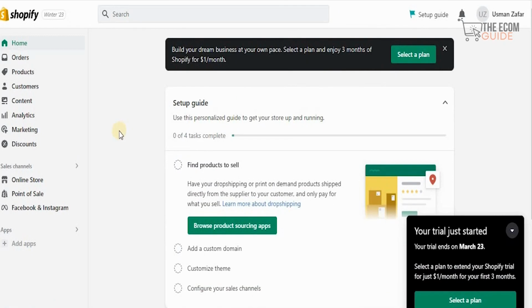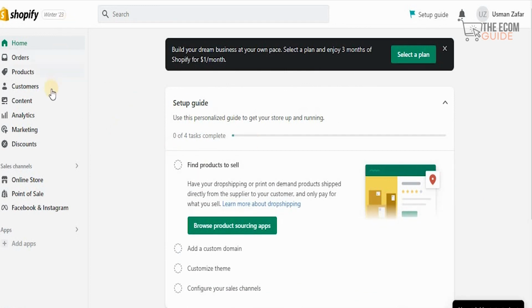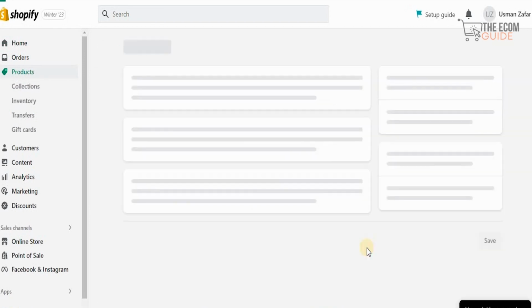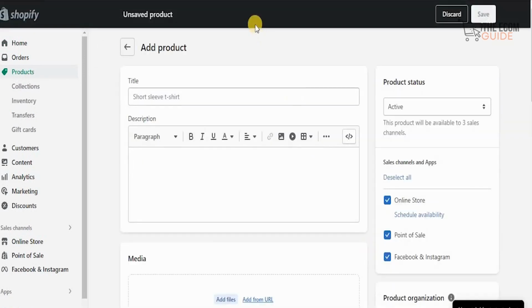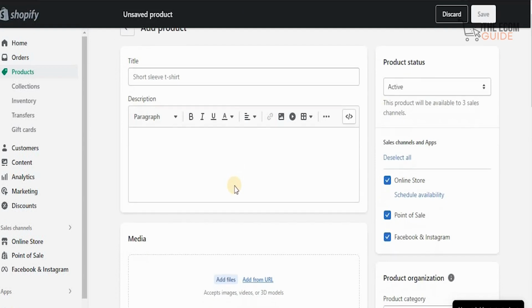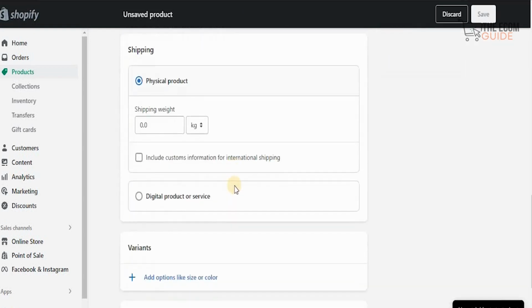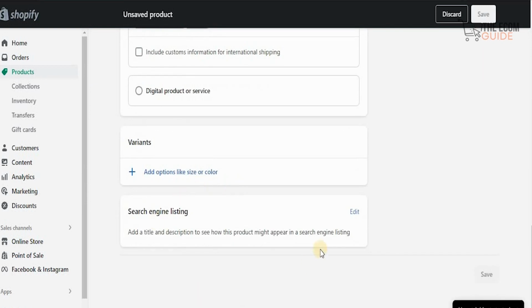And this is what your dashboard is going to look like once you complete the registration on Shopify. On the left hand side, you're going to have your orders, your products, your customers, your contents, your analytics, your marketing, and your discounts. Now, if you click on products, you'll see an option where it says add your products. Now, once we click on add your products, it's going to ask us for the title, the descriptions, the pictures, the pricing, the cost, the quantities, the physical products, the variants, and how it's going to look on the search engine listing.